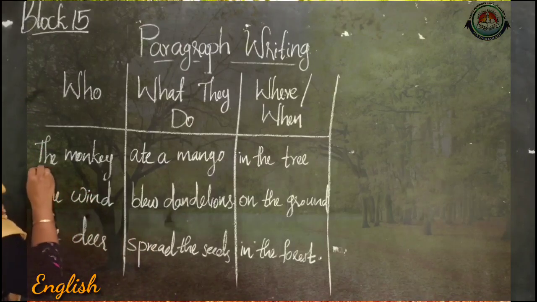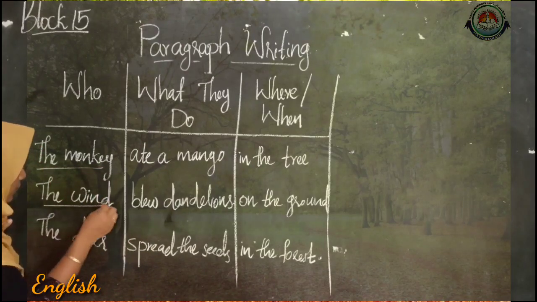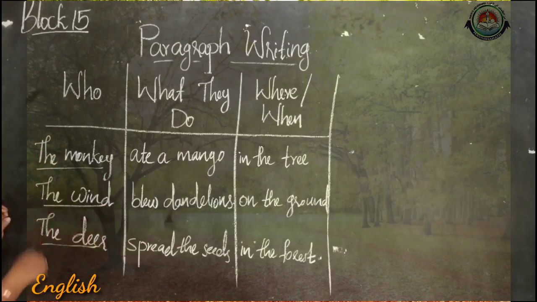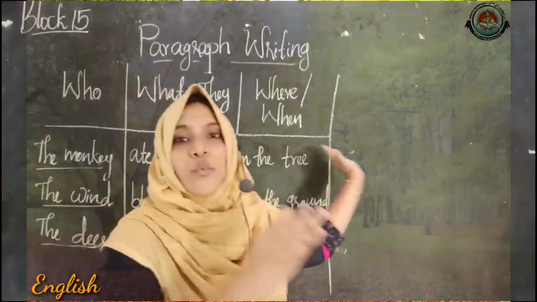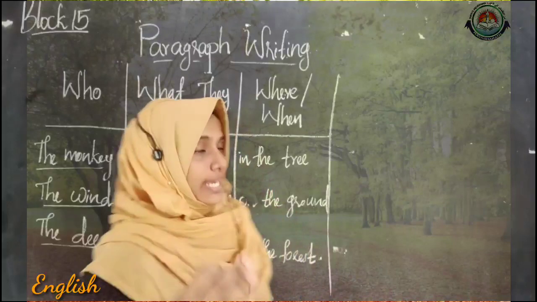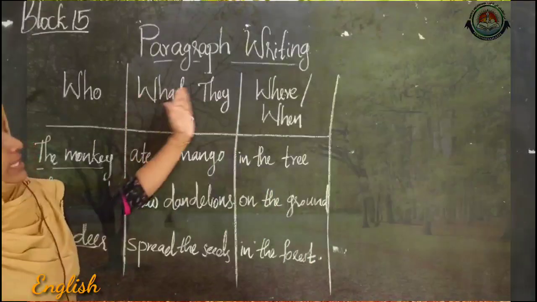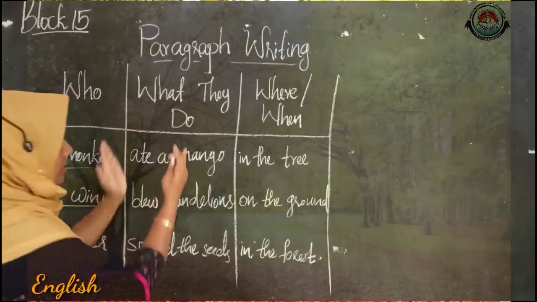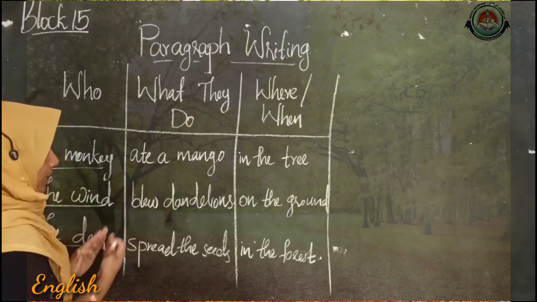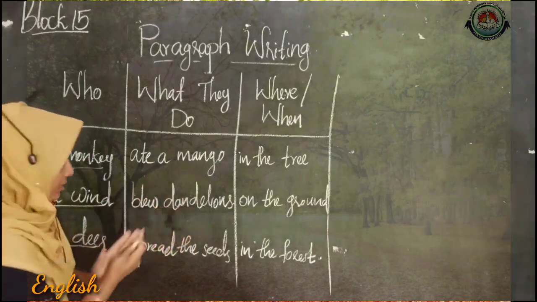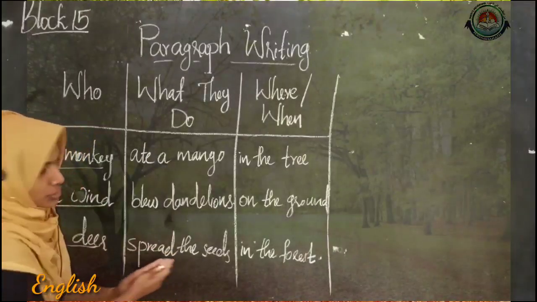All these are the words that tell us what the sentence will be about. And here, what they do. These are the actions: ate a mango, blew dandelions, and spread the seeds.